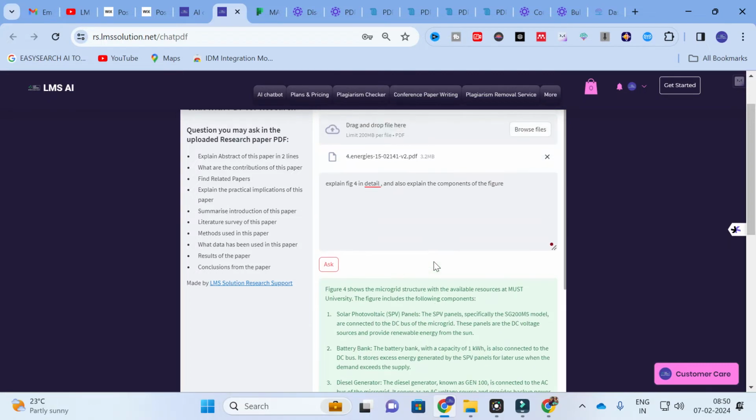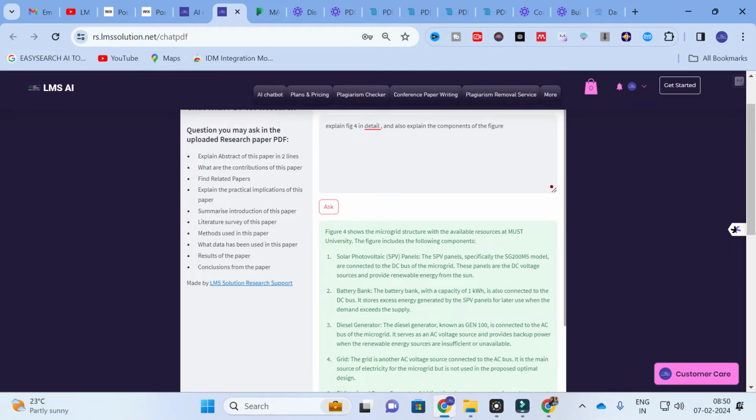So this is how you can get the explanation of the figure in detail using our AI tool. This will be a fantastic option. Just upload your research paper and ask, and you can get the explanation of the figure. If you want the algorithm of a particular flow chart in your reference paper, you can upload your reference paper, mention the figure and ask a prompt like this. It will generate better content for us.